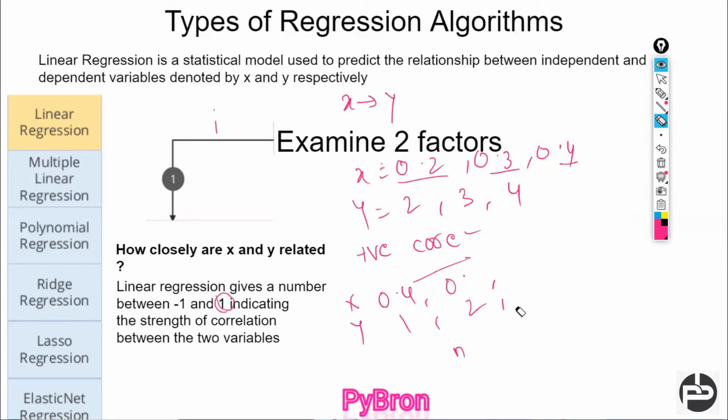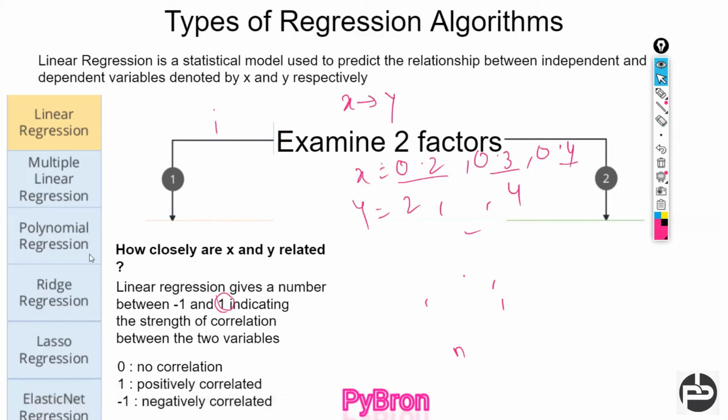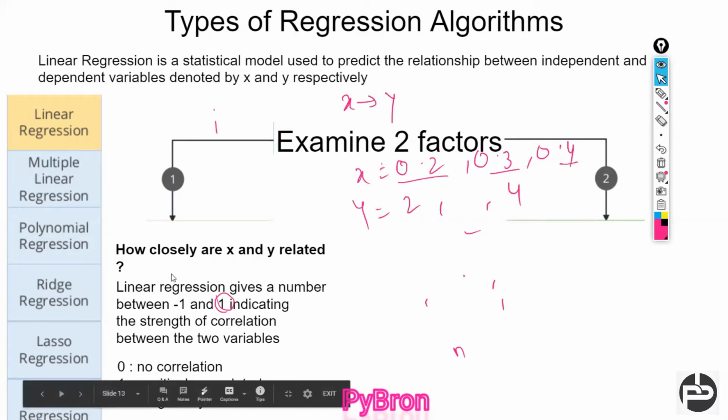So let me clear this diagram. Next, 1 and -1 we understood. If, on behalf of the x, the y is also increasing, then it's a positive relation, meaning +1.